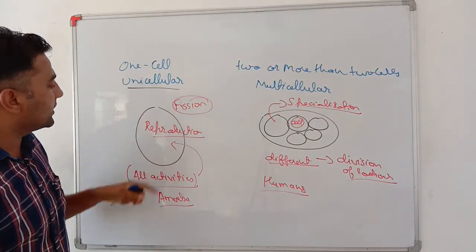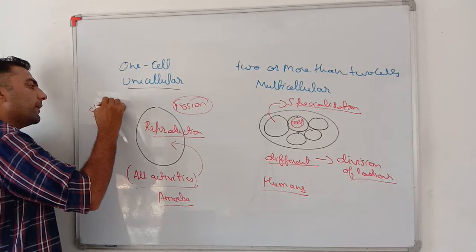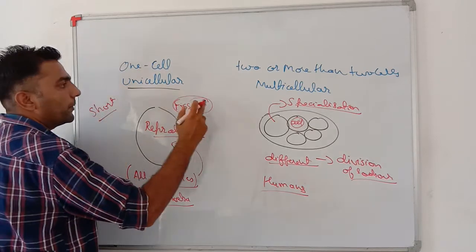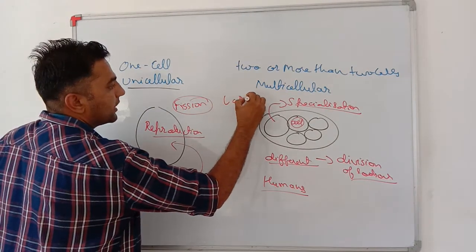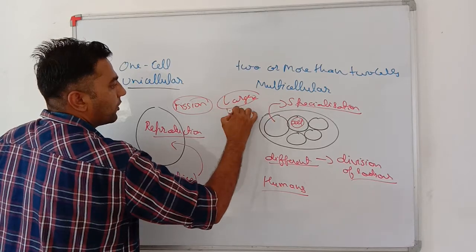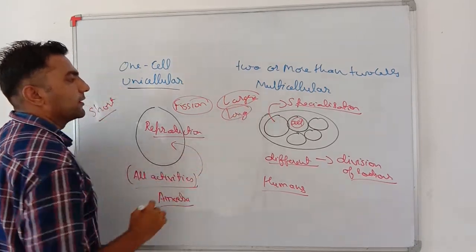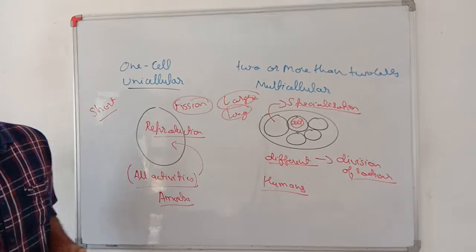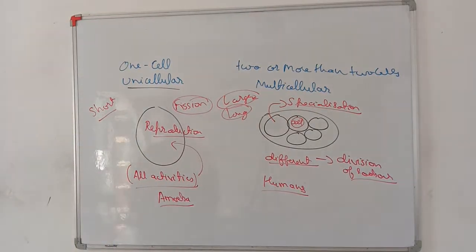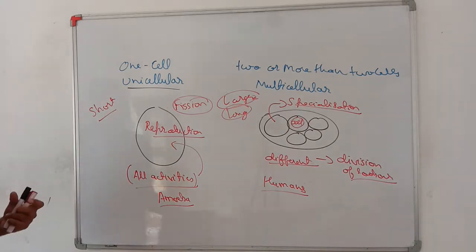Basically, unicellular organisms have a short lifespan, whereas multicellular organisms have a much longer lifespan.